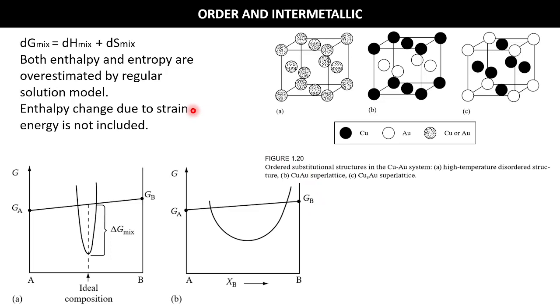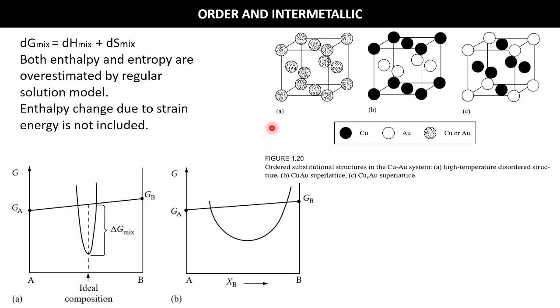Now another important observation you need to understand is that in case of the regular solution, we have derived that delta G mix is equal to delta H mix minus T delta S mix, but both the enthalpy and entropy are overestimated by this process. How?